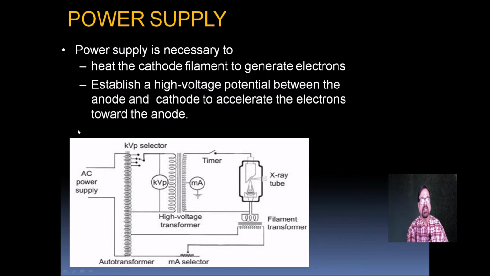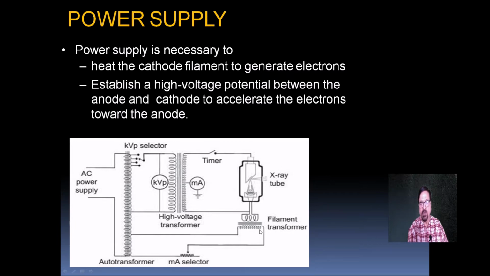Now, heat the cathode filament to generate electrons. Establish a high voltage potential difference between the anode and cathode to accelerate the electrons towards the anode. See, this is what is happening here. The AC supply is connected. Now this AC supply goes to the transformer. The design of this transformer we are going to see later, not right now. Right now we are only at this portion, that is the tube.